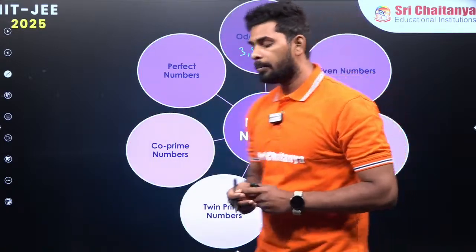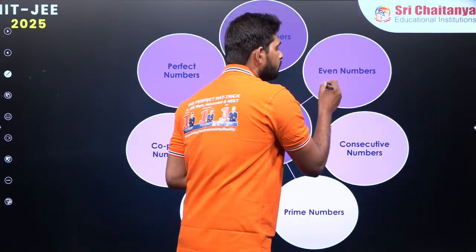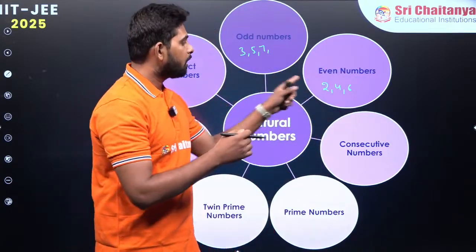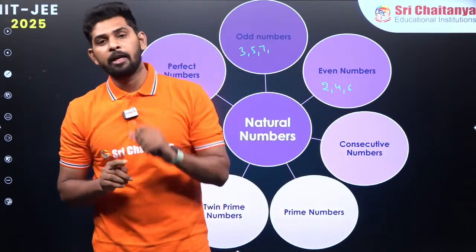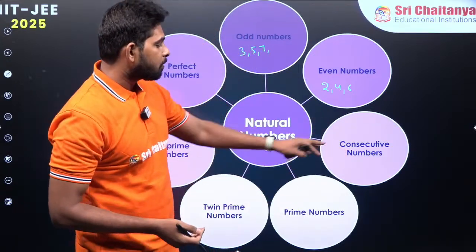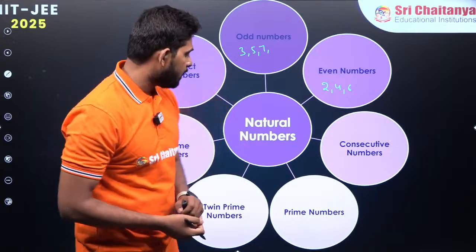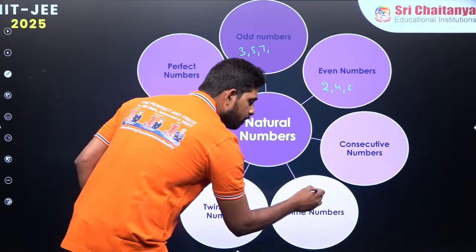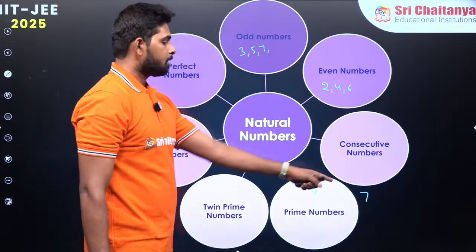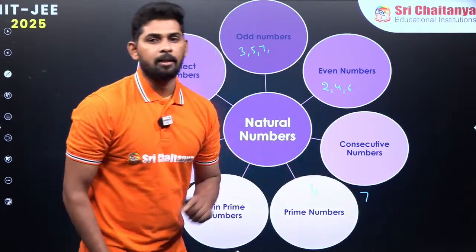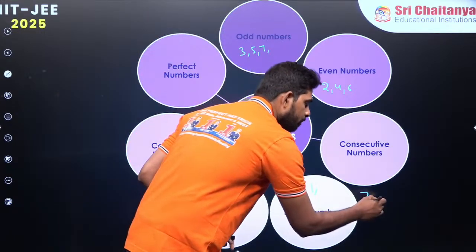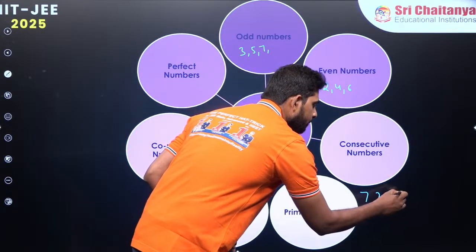Now even numbers, if I take, even numbers are divisible by 2. Let's say 2, 4, 6, all these numbers are divisible by 2. You can divide 2 into 2 equal parts which give natural numbers, that is 1 and 1. Now we have consecutive numbers, which differ by 1, you know that part already, and prime numbers, which are divisible only by 1 and the number itself. Let's say 7 is there. 7 is divisible by 1 and 7 itself. That is why 7 is called a prime number. You know all the prime numbers, 2, 3, 5 and so on.